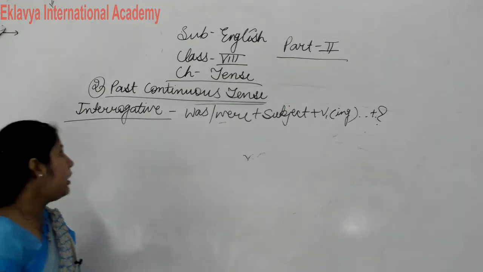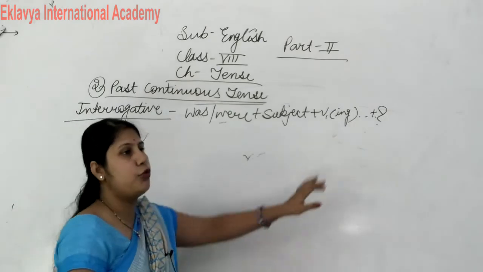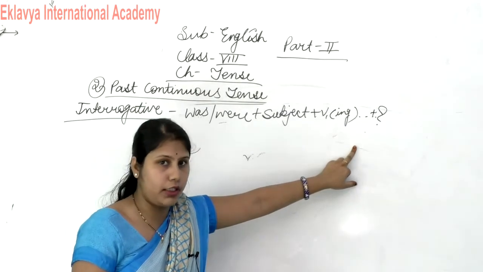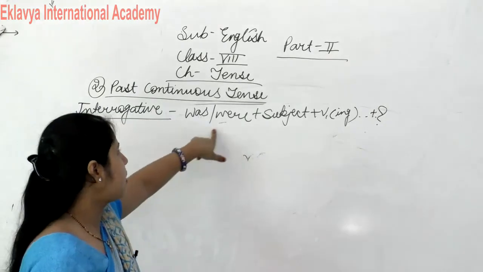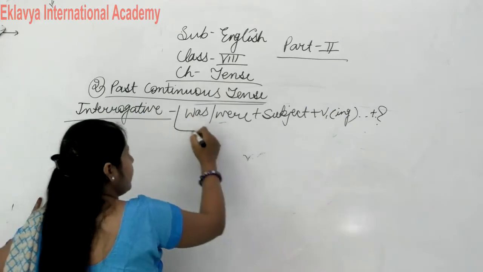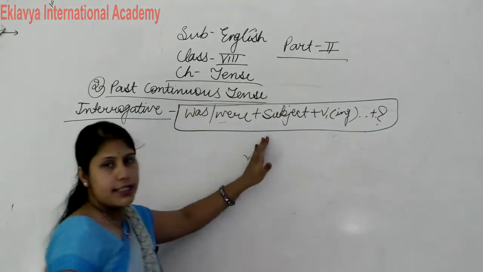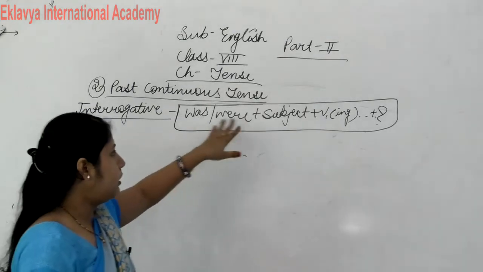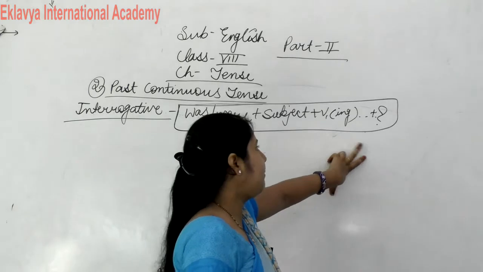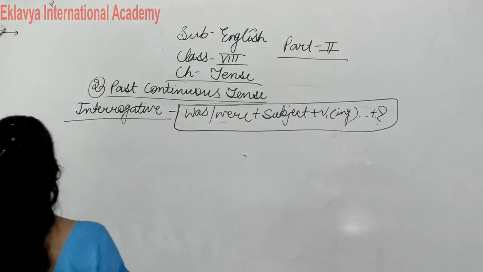Remember one thing: in interrogative sentences, don't forget to put the question mark, because this is very important. So this is the structure of interrogative sentences: Was/Were plus subject plus verb first form plus ing plus question mark. Clear? I think everyone understood.